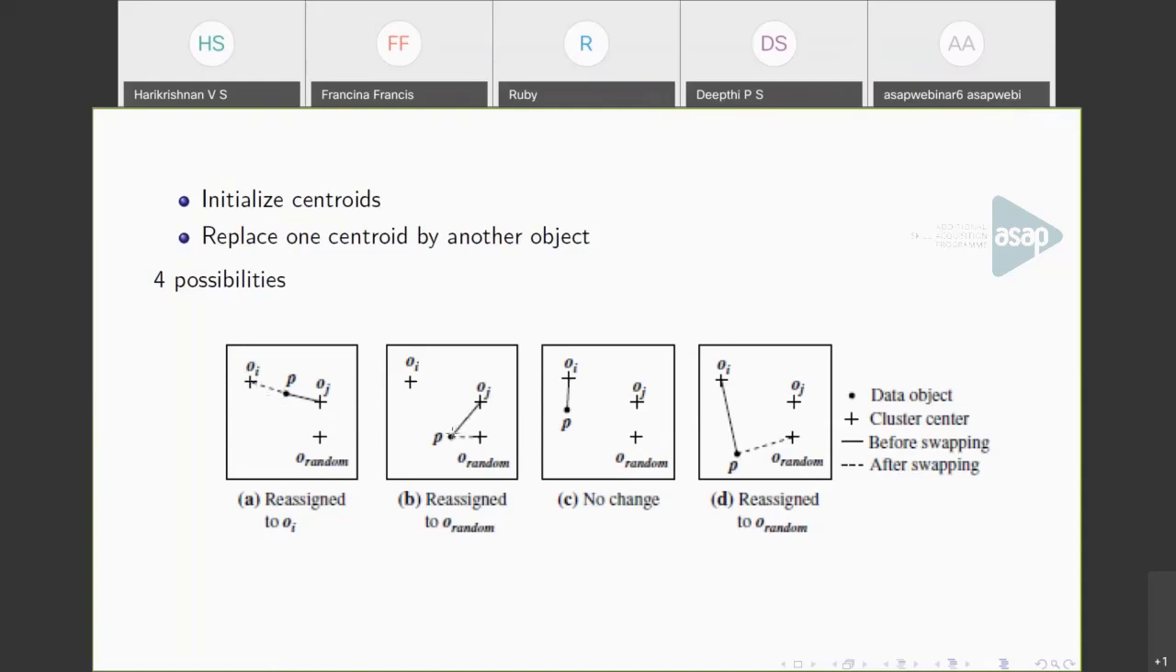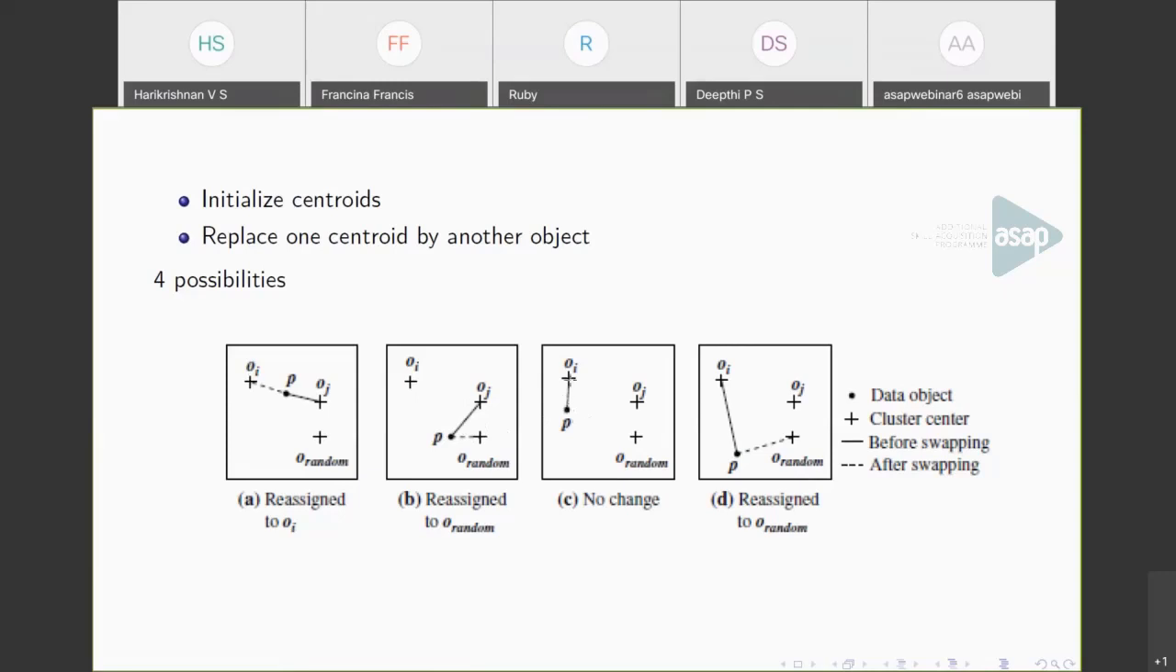In the second case, point P is here, P is assigned to OJ, and we have picked another point O random. We found that P is closer to O random than OJ, so we reassign P to O random. This is the second case. The third case is where point P is here.